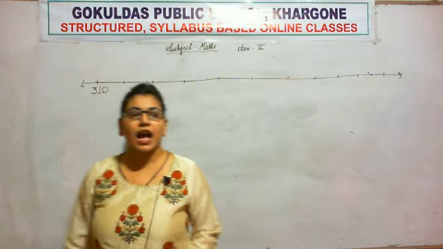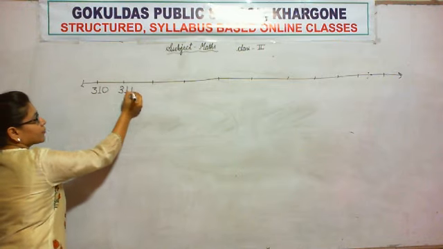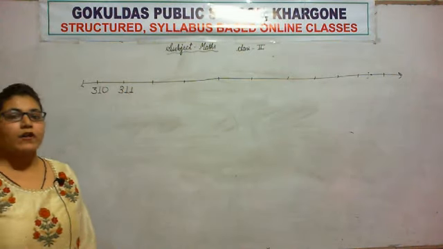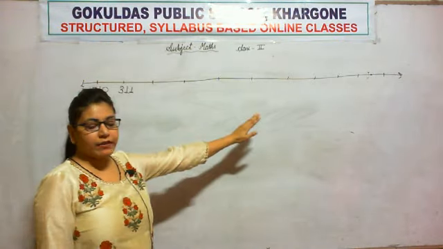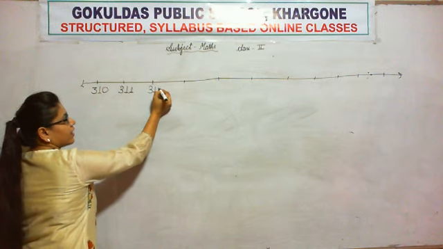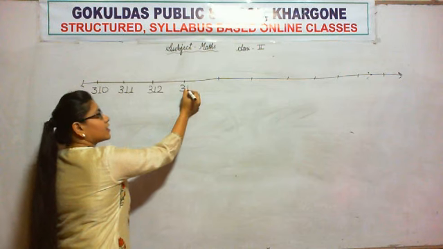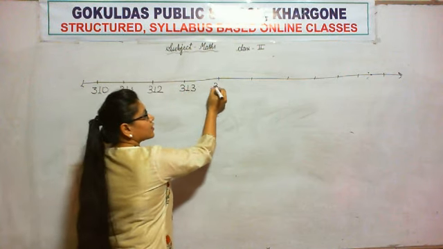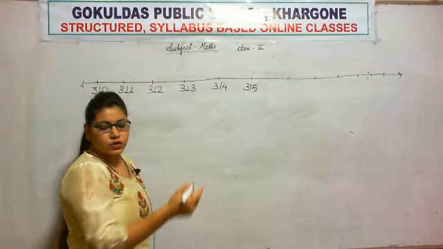Okay, so what comes after 310 is 311. What we are doing is just adding one more, and by counting forward, we are completing this number line. So what comes after 311 is 312, and then 313, 314, 315, and so on.